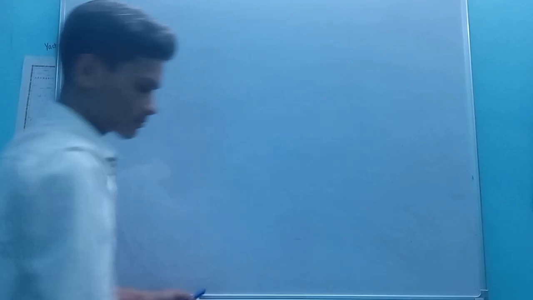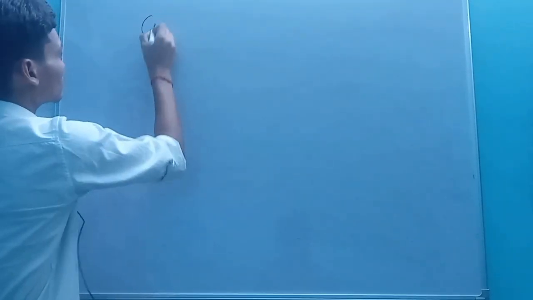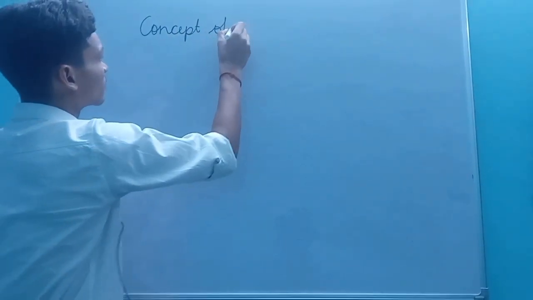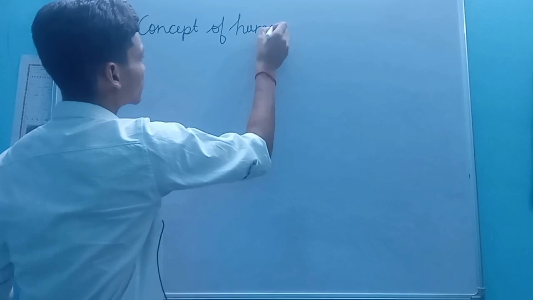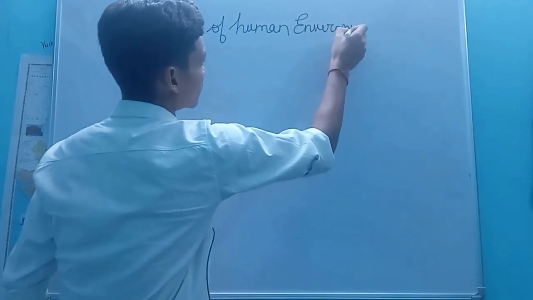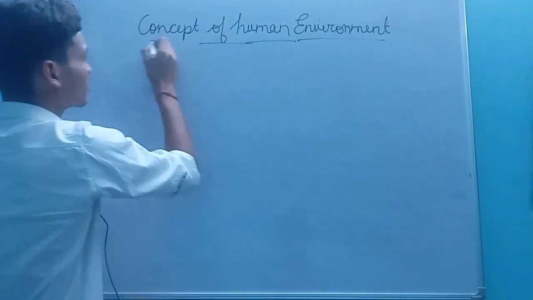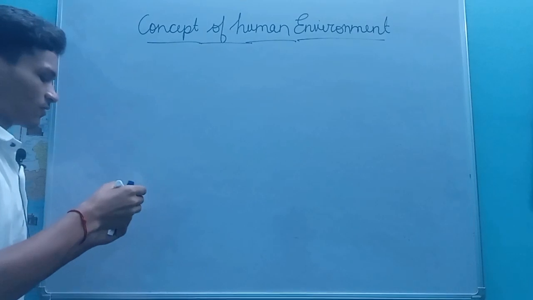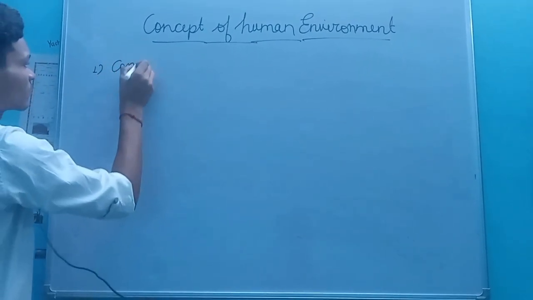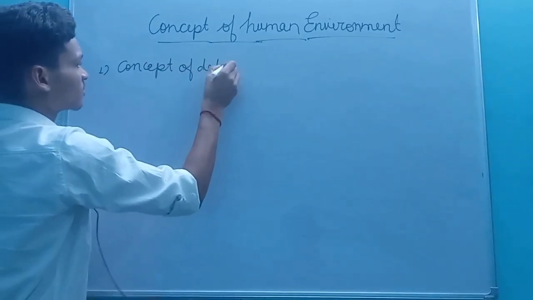The first one is the concept of determinism.